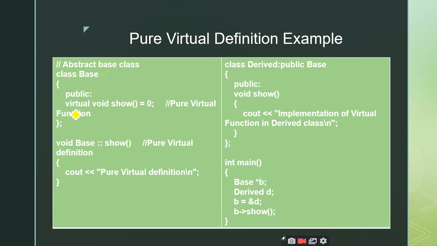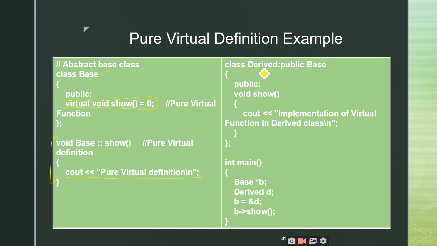I have created a class base and a pure virtual function, virtual void show is equal to 0, and see here, this is how you give the definition outside the class: void base scope resolution operator show. This is how we define the member function outside the class. I am just giving one statement, printing pure virtual definition.